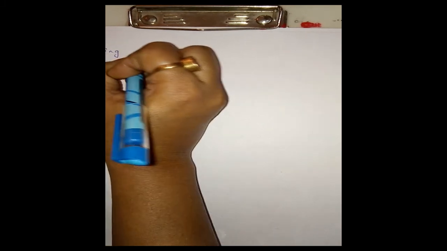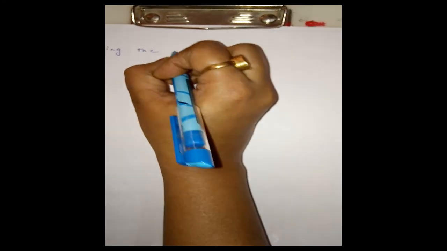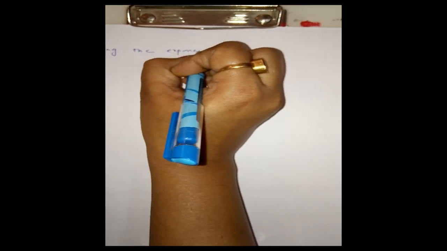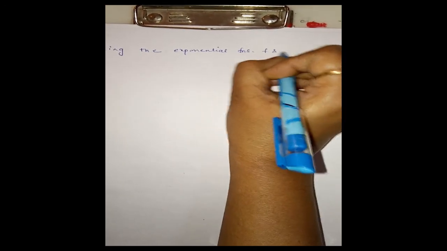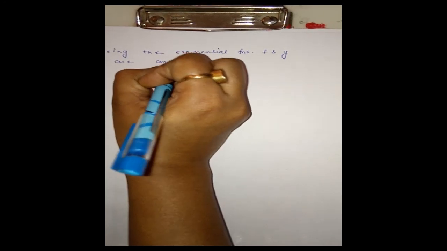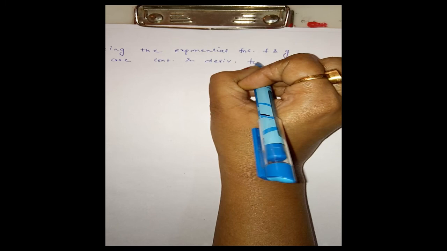f and g being the exponential functions. f and g, being exponential functions, are continuous and derivable for all x.